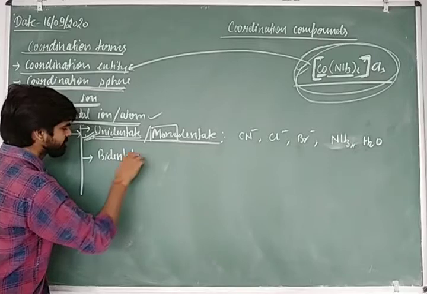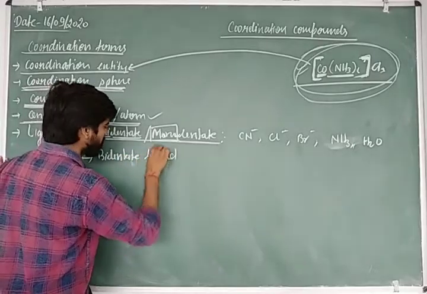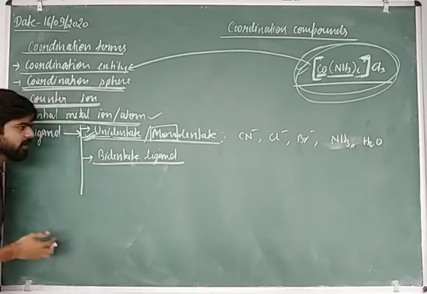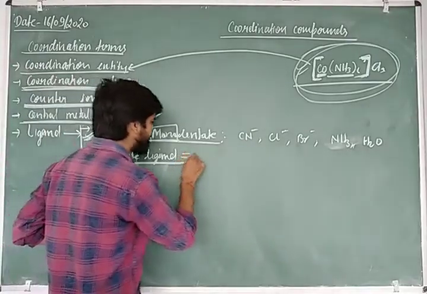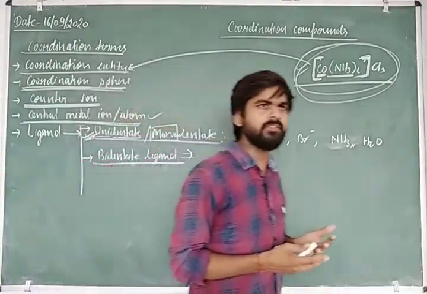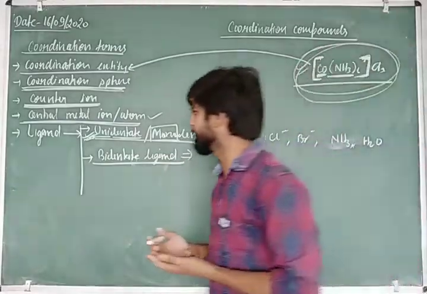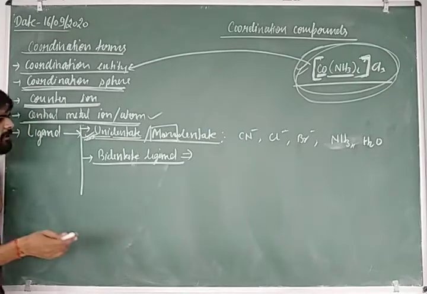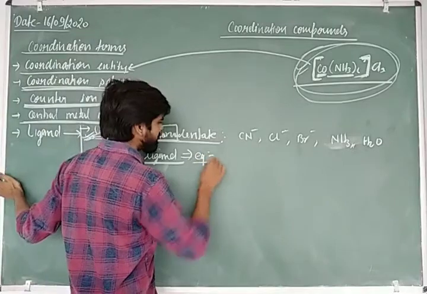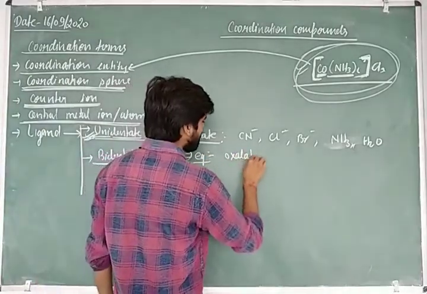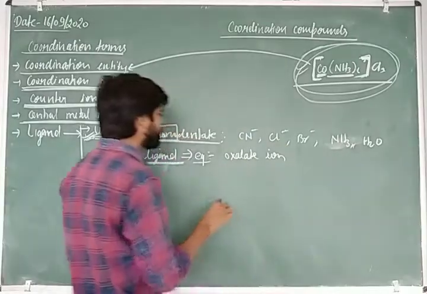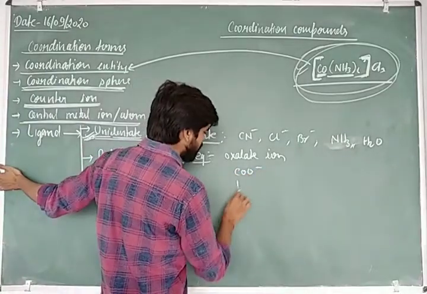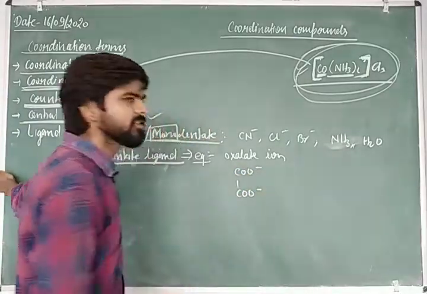Bidentate ligand. You can also understand by their name how. Bi means two and dentate means ligand. Those ligands which give the two pairs of electrons for the coordination with the central metal ion are known as bidentate ligand. There are a number of examples you can see here. First one is your oxalate ion. Oxalate ion also behaves as a bidentate ligand. How, sir?